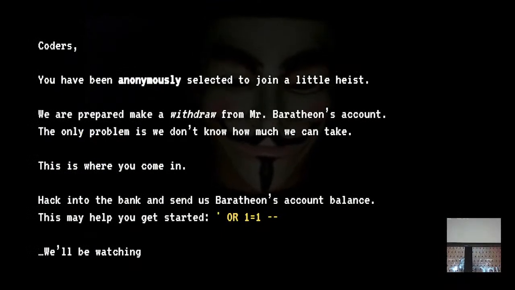Coders, you have been anonymously selected to join our little heist. We are prepared to make a withdrawal from Mr. Bradley's account. The only problem is we don't know how much we can take. Apparently, we don't want the withdrawal flag. So if they want to know how much they can withdraw from Mr. Bracken's account, this is where you hack into the bank and send us Bracken's account balance. This may help you get started. We'll be watching.